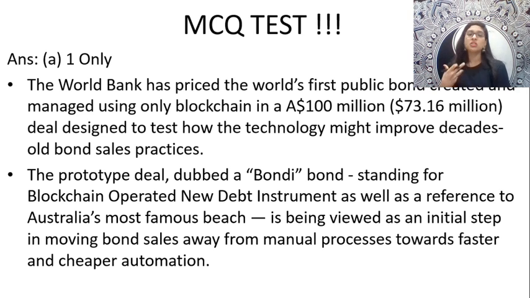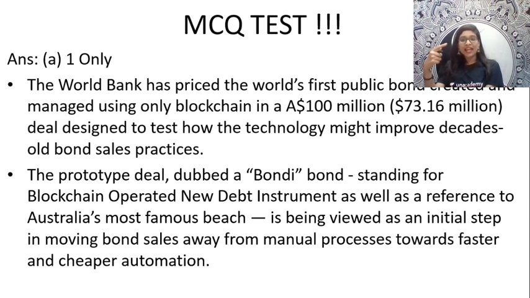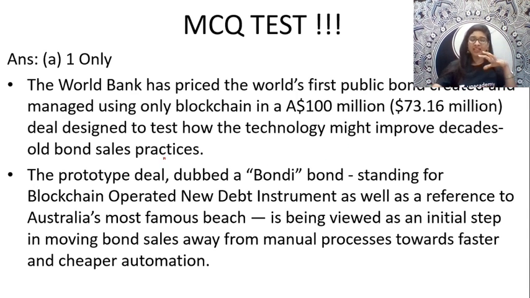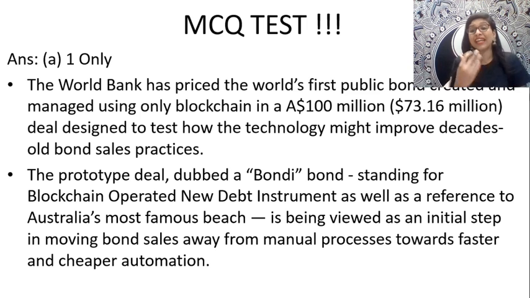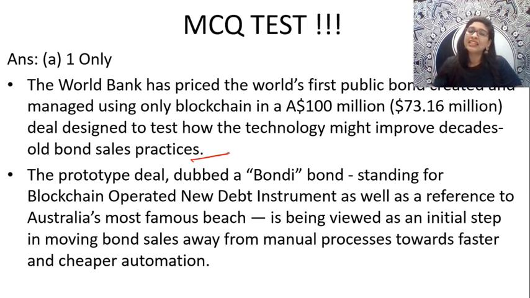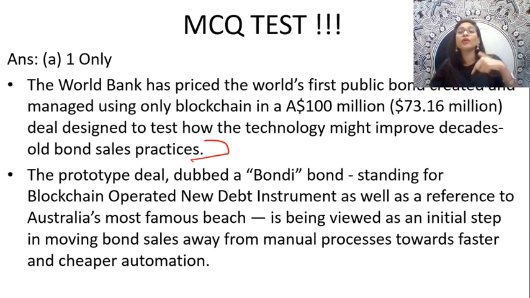If you see, the World Bank has priced the world's first public bond, which was created and managed using only blockchain, guys, at 100 million dollars. That deal was exclusively designed to test how the technology might improve decades-old bond sale practices. We had the decade-old bond sale practice; now, using the new technology, how are we going to improve that? That is why they came up with this, okay?